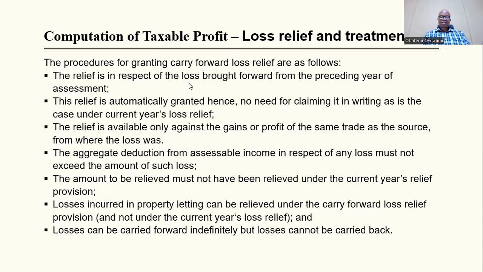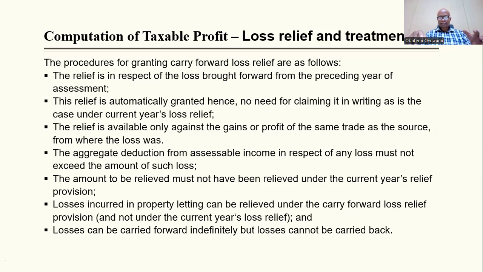So the relief is in respect of the loss brought forward from the preceding year of assessment. The relief is automatically granted, hence no need for claiming it in writing, as is the case under current year's loss relief. These are the provisions, the conditions that will apply when it comes to loss relief. What is important is that yes, you can carry it forward, but you can only carry it forward against the same business line, the same business. So income from the same business is what is going to be used to offset it.